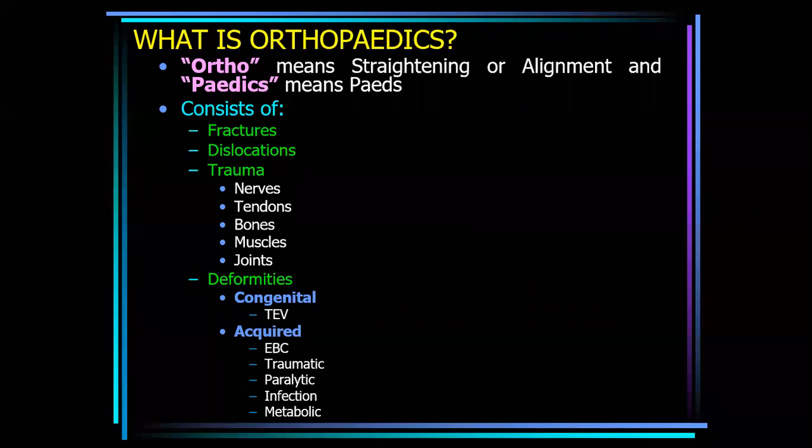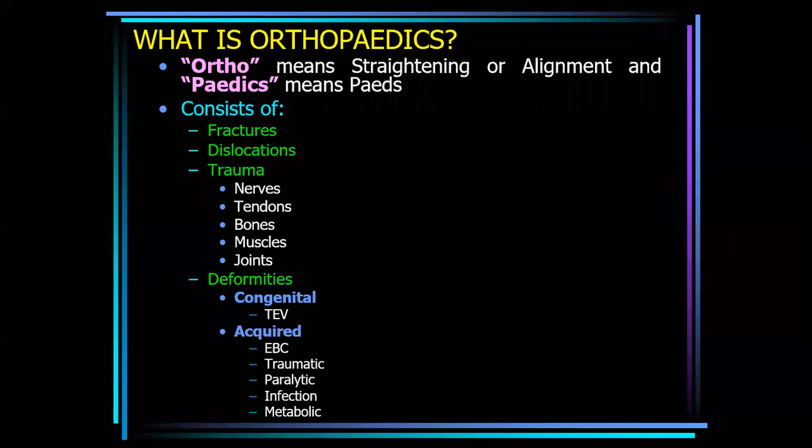Also in orthopedics, mostly traumatic accidents and injuries to the nerves, tendons, vessels, bones, muscles, joints. Deformities can also be treated, congenital and acquired deformities.